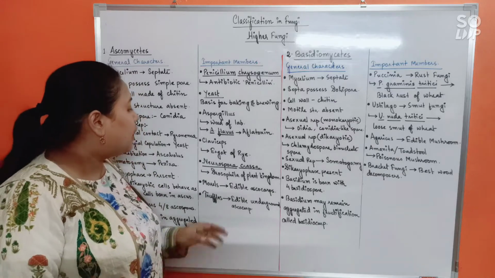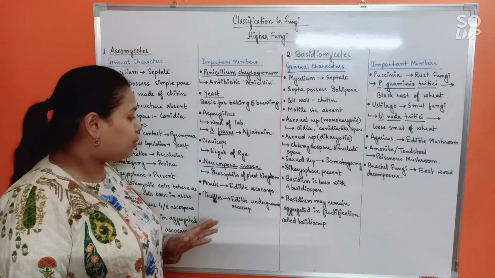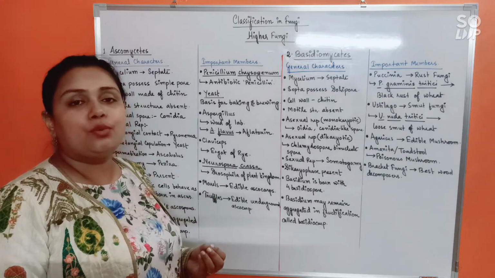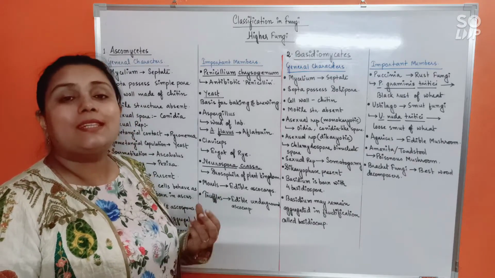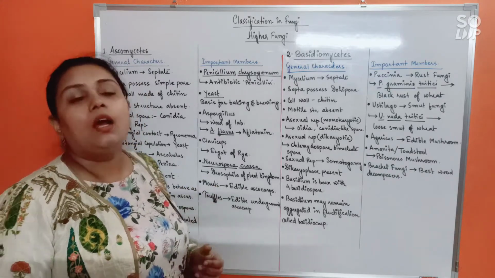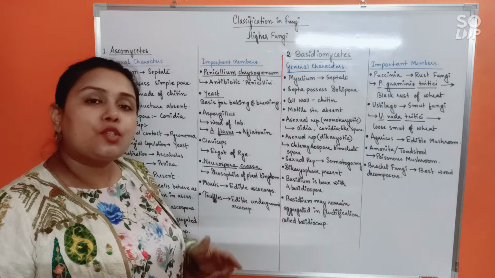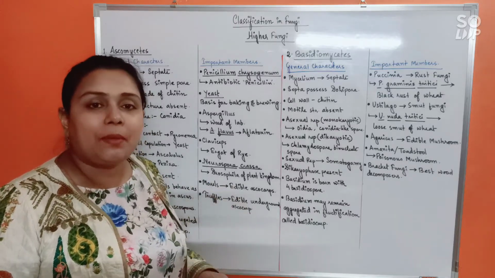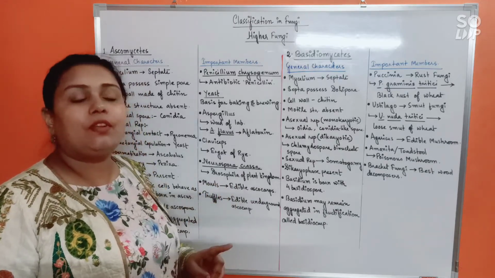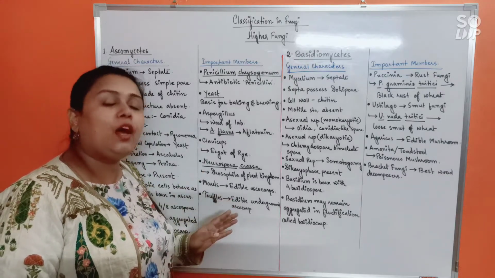Next, Neurospora crassa. This one is very, very important and has been asked many times in exams. Neurospora crassa is pink mold and it is extensively used for genetical or biochemical studies. That's why we call it the Drosophila of the plant kingdom. Why Drosophila? Because Drosophila among animals has been used extensively for genetical experiments. So fungi, which were before regarded as plants, among the plants it was Neurospora crassa used extensively for genetical experiments. That's why Neurospora crassa is also known as Drosophila of the plant kingdom.